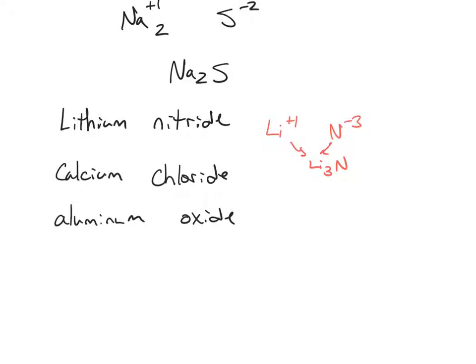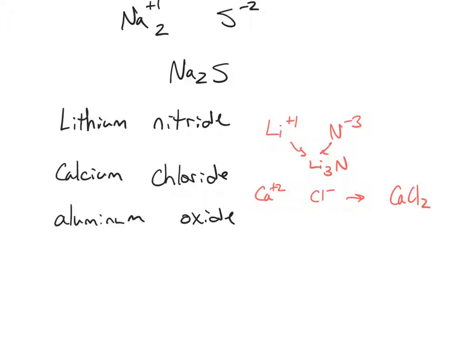Let's tackle calcium chloride. Calcium is a +2 charge ion because of its position on the periodic table. Chloride is a -1 charge. Chlorine is in group 17 of the periodic table, and all those elements, known as the halogens, have 7 valence electrons, so they'll gain 1 or become a -1 charge. Now you have a +2 charge and a -1 charge. How many of the negative charges do I need to balance the plus charge? The answer is 2. So you put a 2 down behind chlorine, eliminate the charges, and smush it together, and you get CaCl2. Now the last one's a little bit tricky, but I'm going to show you a little trick that you can use so that you get the formulas right every time.